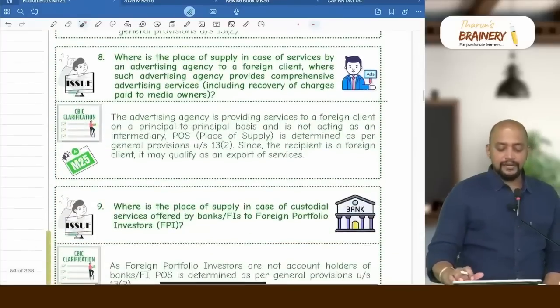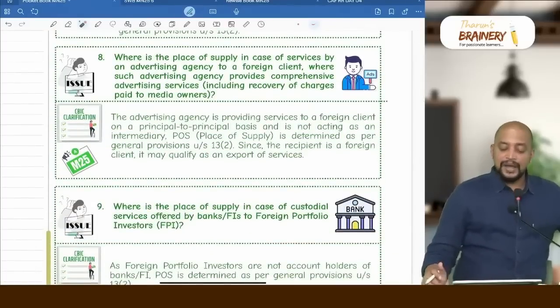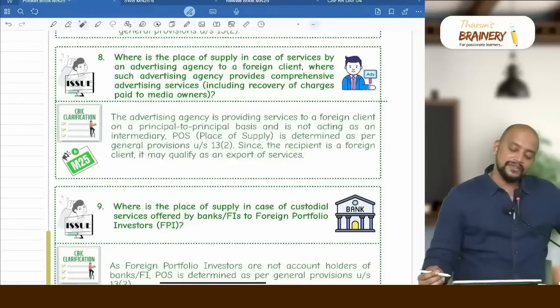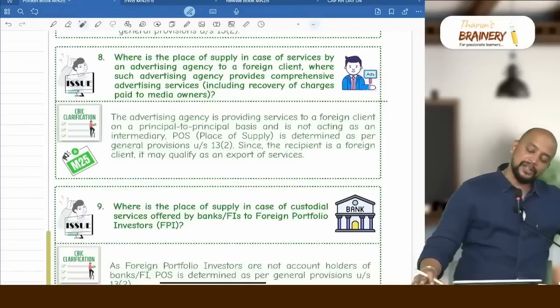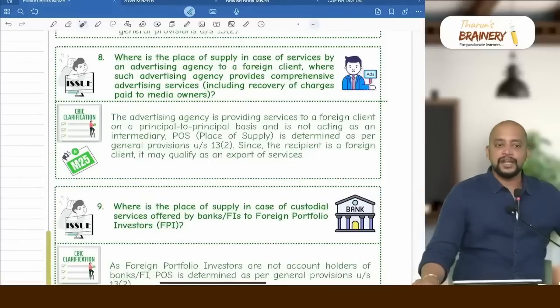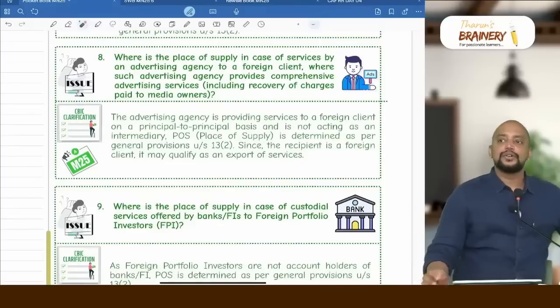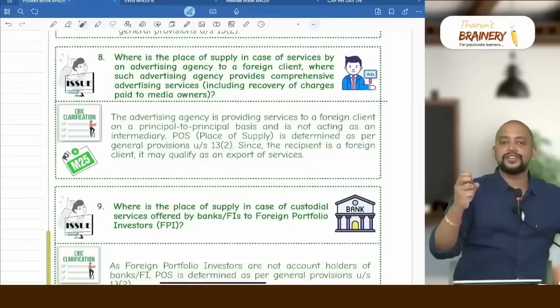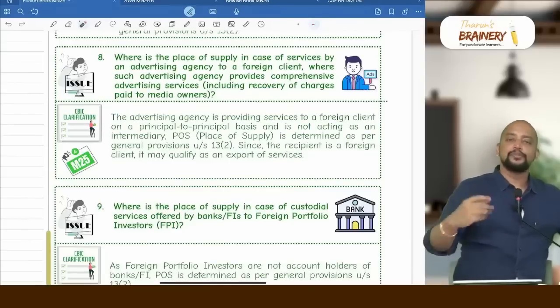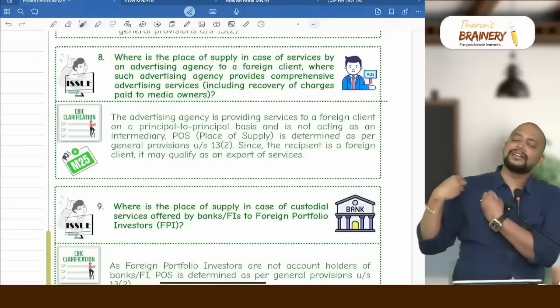Next, we have 8th one. Where is the place of supply in case of services by an advertising agency to a foreign client, where such advertising agency provides comprehensive advertising services including recovery of charges paid to media owners? For example, say there is one mobile company. That mobile company wanted me to do the advertising in India. So they are telling, you are an advertising company, you know the pulse of the audience here, therefore, you please do the promotion. So thereby we will get a good thing, and we will give the entire contract to you.